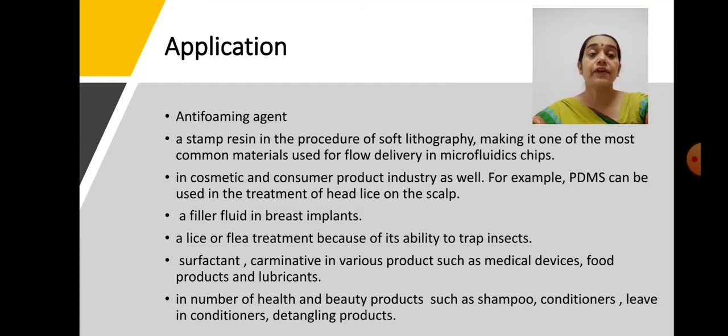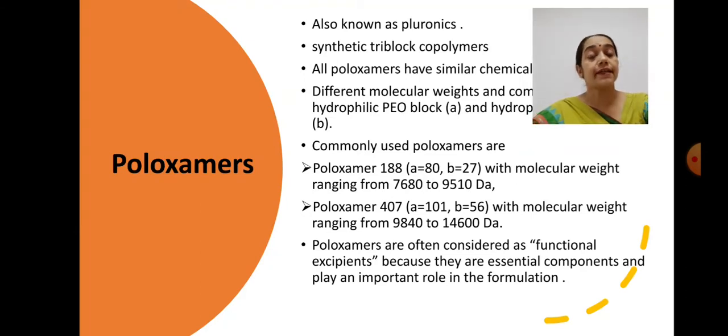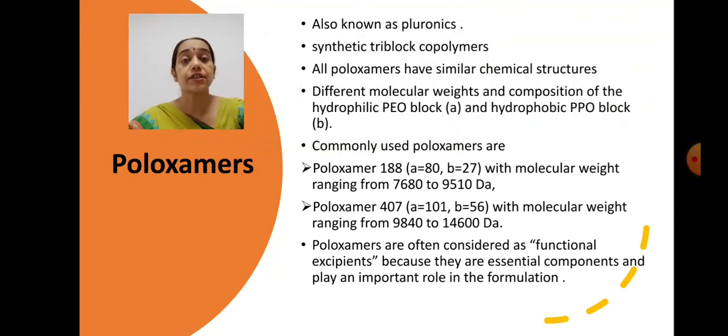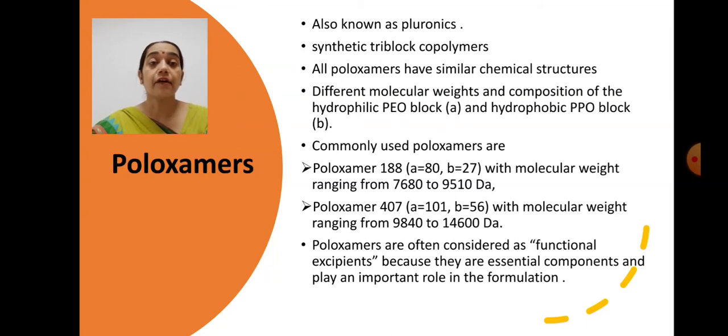So in this way we can say they have a multitude of applications. The next category of the classes of non-biodegradable polymers is the poloxamers, and these poloxamers are also termed pluronics. These are synthetic triblock copolymers. All the poloxamers have chemical structures, and they have different chemical structures.